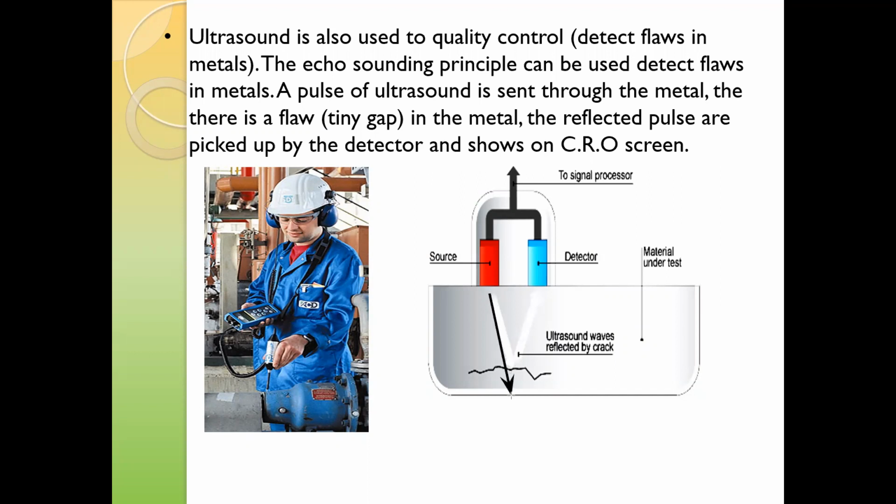For example, if there was no crack, it will only bounce back from the far surface. But if there is a crack, it will take a relatively shorter time to return, and the detector will record the time interval between the wave travelling and bouncing back. Using this idea, we can identify the exact part of the machine which has a crack. So this uses the principle of echo or reflection.